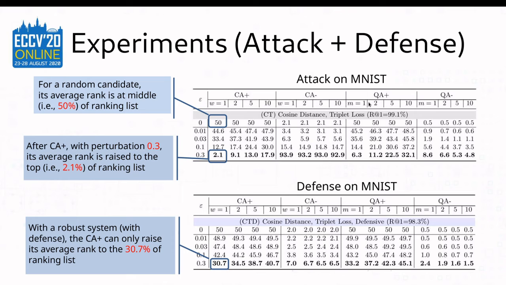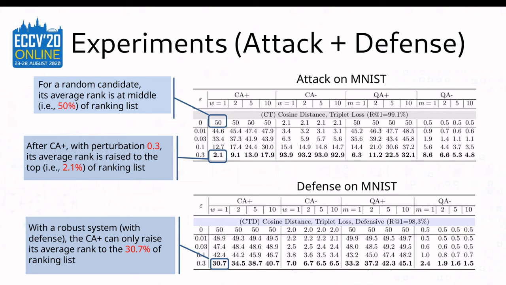To verify the effectiveness of our proposed attack and defense, we conduct experiments on the toy dataset MNIST. Let's take CA+ as an example. Given a query image, we randomly sample a candidate image and we want to raise its rank. Without any attack, the randomly selected candidate is ranked at top 50%.